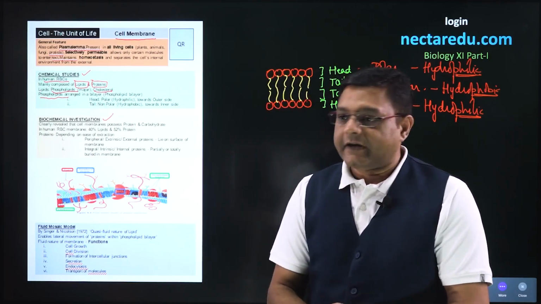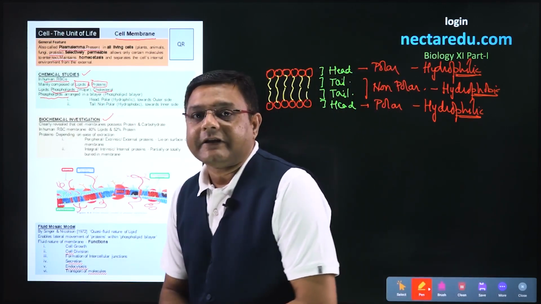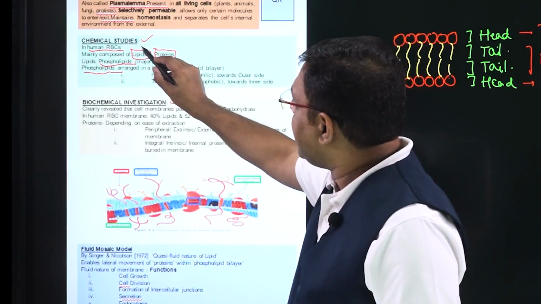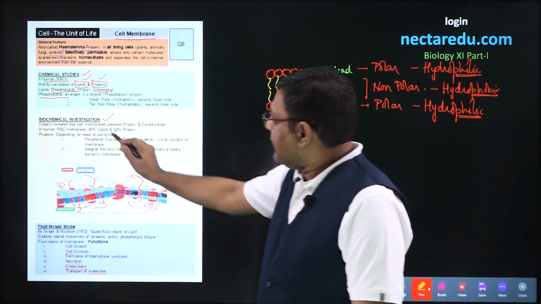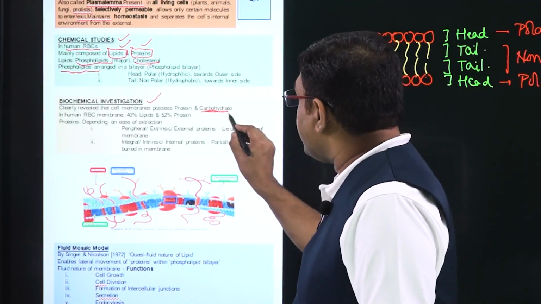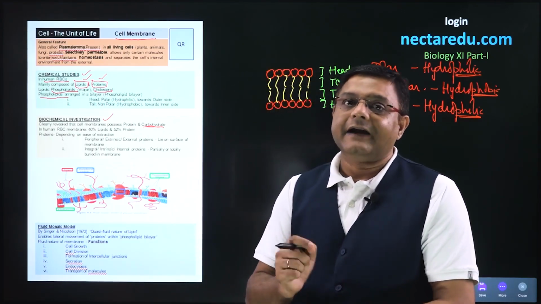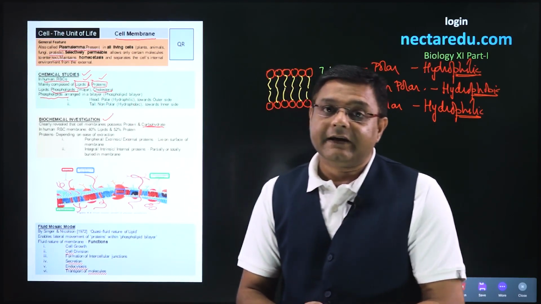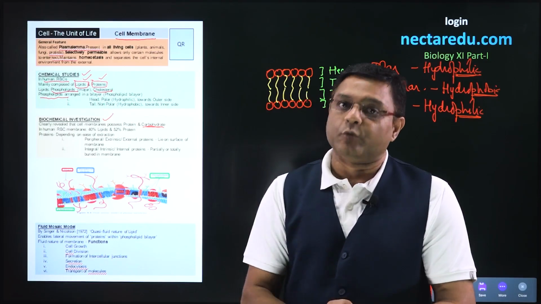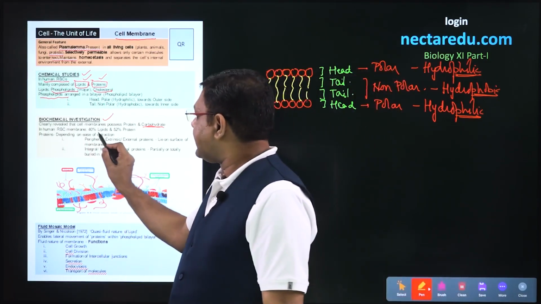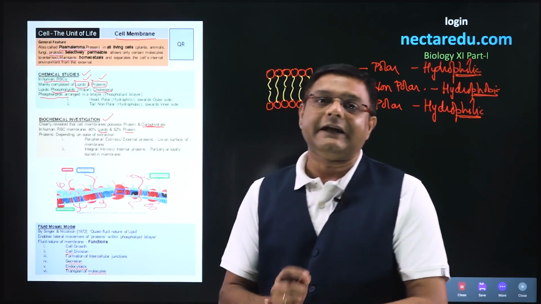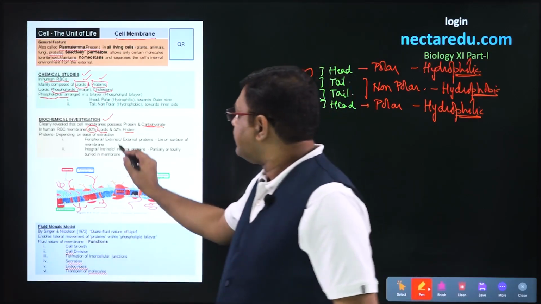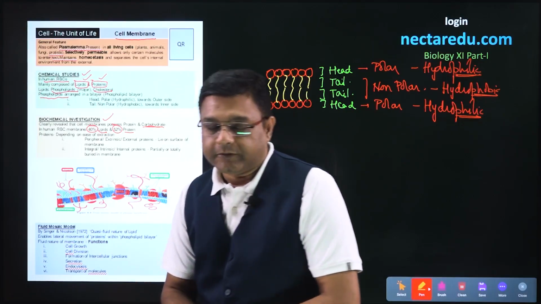Next, biochemical investigations came. In biochemical investigations, it was found that carbohydrates are also present. So here we found out that lipids and proteins are present, and in biochemical investigation, it was found that carbohydrates are also present and the details of proteins were also found. One thing more was discovered here, that the ratio of lipids and proteins is different. In the human RBC membrane, 40% was the lipid portion and 52% was the protein portion.